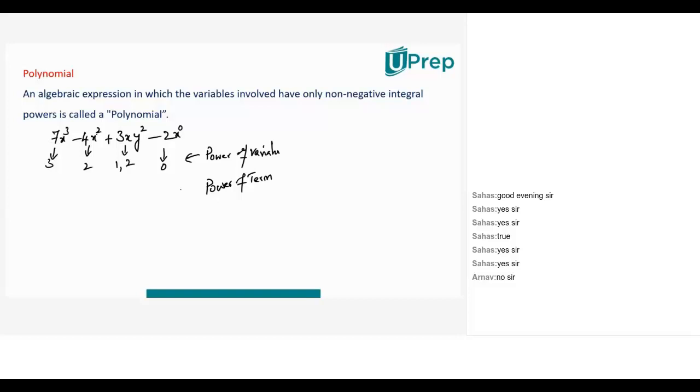For this first term, the power is 3, which is the same as the power of the variable. For the second, the power of the term is also 2 because there is only one variable. But for the third term, the power is 3, 1 plus 2. Again, for the last, it is 0 only. Is this difference clear? Power of the variable and power of the term. Is this clear? Bhumika? Yes, sir.